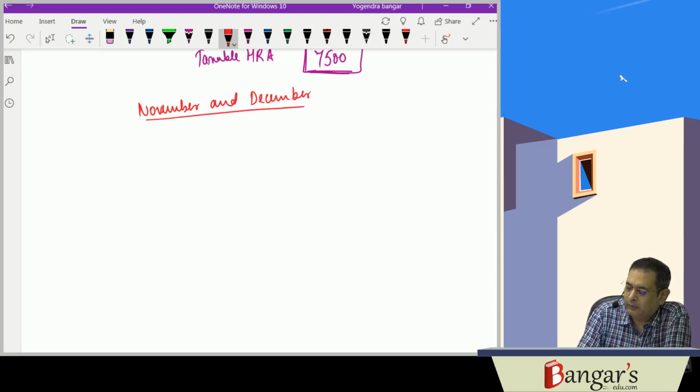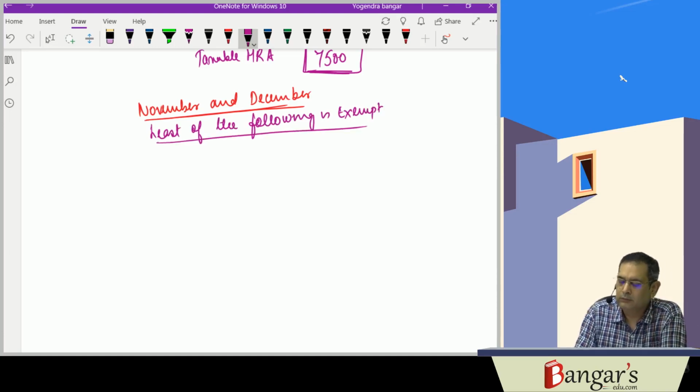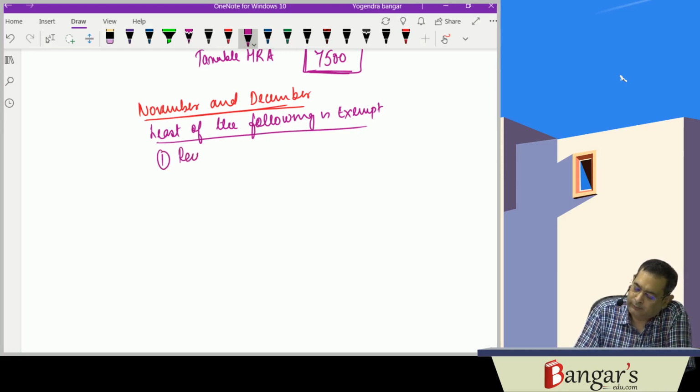November and December. Here, the least of the following is exempt. Number one is rent paid minus 10% of salary.